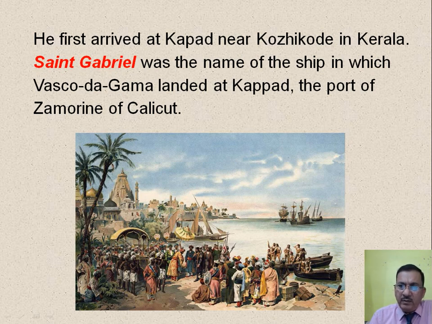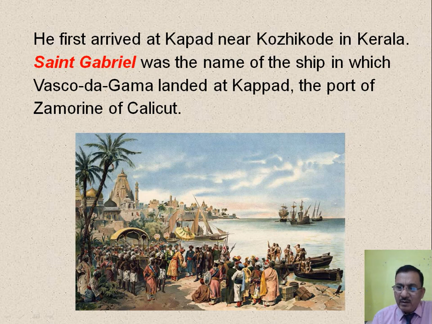The name of his ship was Saint Gabriel. Saint Gabriel was the name of the ship through which Vasco da Gama found the sea route to India, and he landed at Kappad, the port of Zamorin of Calicut. Zamorin was the king of Calicut, and Vasco da Gama was very much welcomed by King Zamorin.